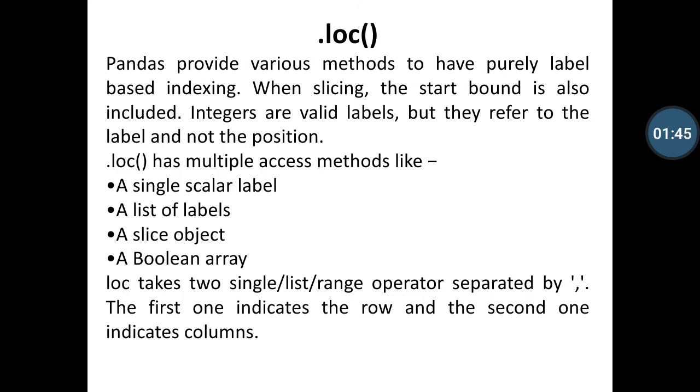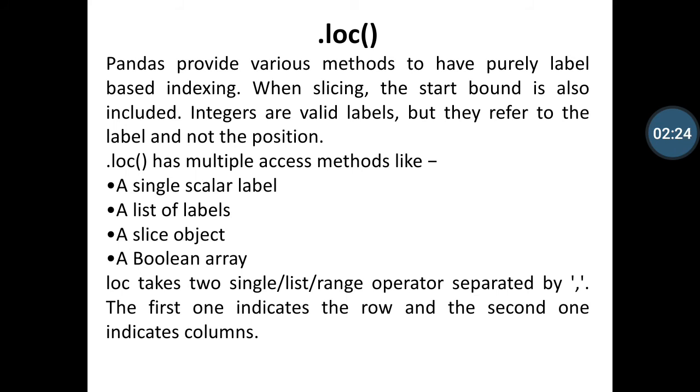So first, I will use the dot loc method. Basically, it is purely label based indexing. When slicing, the start bound is also included. Integers are valid labels, but they refer to the label and not the position. So dot loc has multiple access methods like a single scalar value, a list of labels, slice objects, and boolean arrays.